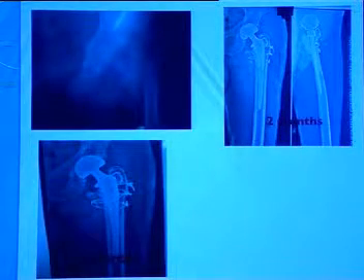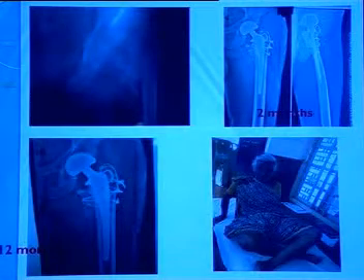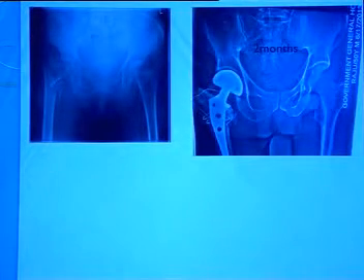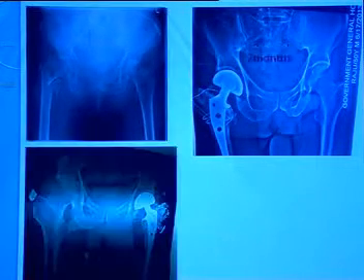Reconstruction of the GT and calcar is replaced with cement here. And at 12 months follow-up, it's the final follow-up. So, a 66-year-old male with a right-side intertrochanteric fracture of the femur. So at 2 months follow-up, 6 months follow-up.